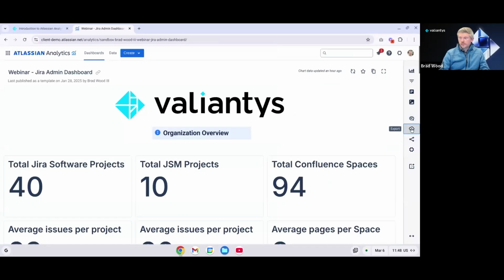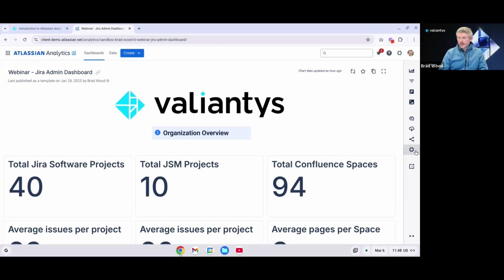Over here in the export area, we can export our dashboard as a PDF, a CSV, or a JSON. Again, maybe you want to export as a PDF and attach it to an email or paste it somewhere else. You could do that. You can export the raw data as a CSV and then export as JSON. This is how you can export your dashboard and then import it to another analytics workspace, which we saw earlier when we were creating our dashboard. We can create using a JSON file, and this is how you would generate that JSON file. So a couple different options there.